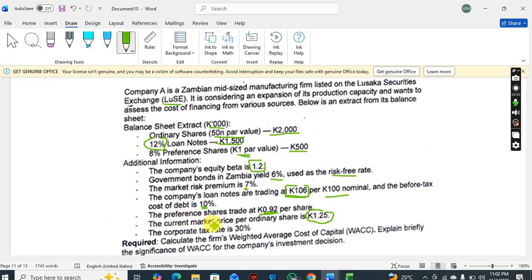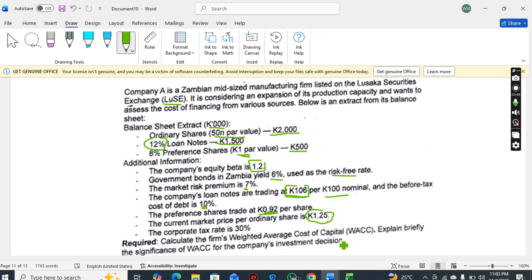The current market price per ordinary share is 1.25 kwacha. So this is how much the ordinary shares are going for. The corporate tax rate is 30%. So calculate the firm's weighted average cost of capital. Explain briefly the significance of WACC for the company's investment decision.